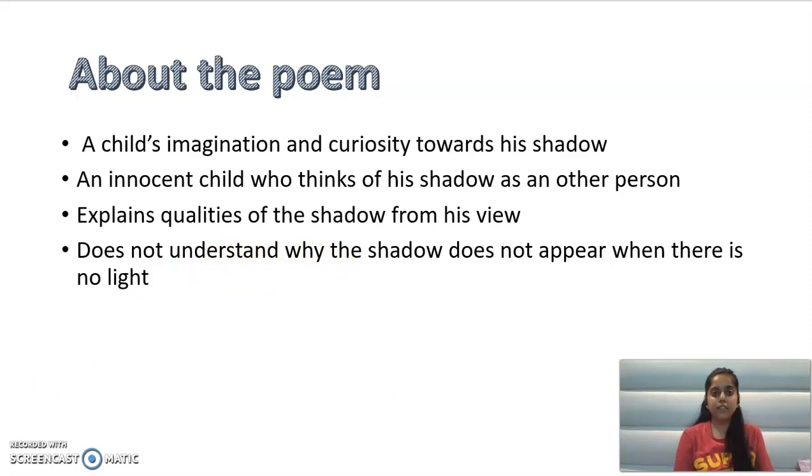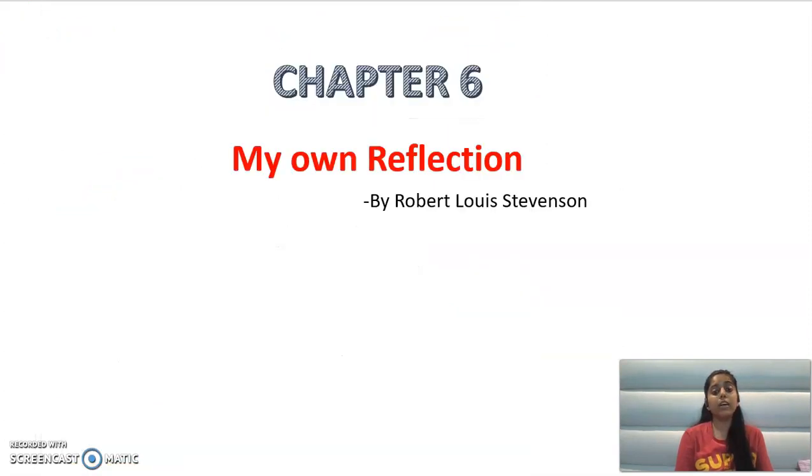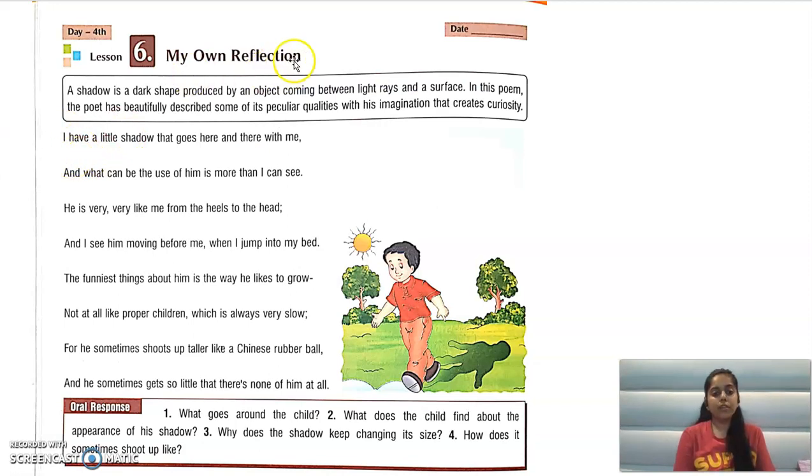So let's start with the poem then. My Own Reflection, and it's a poem by whom? It's a poem by Robert Louis Stevenson. My own reflection. So you know what is a shadow?